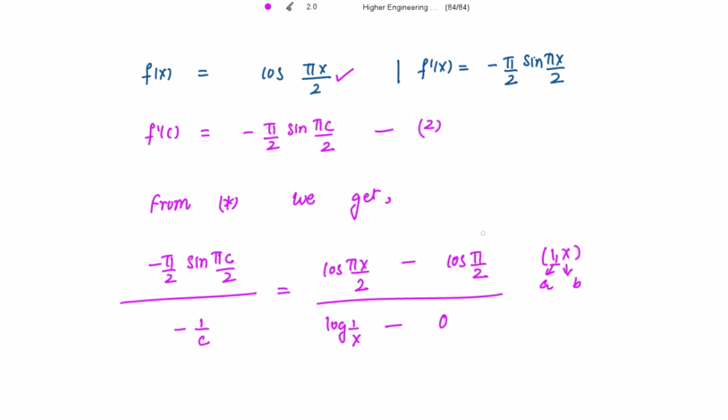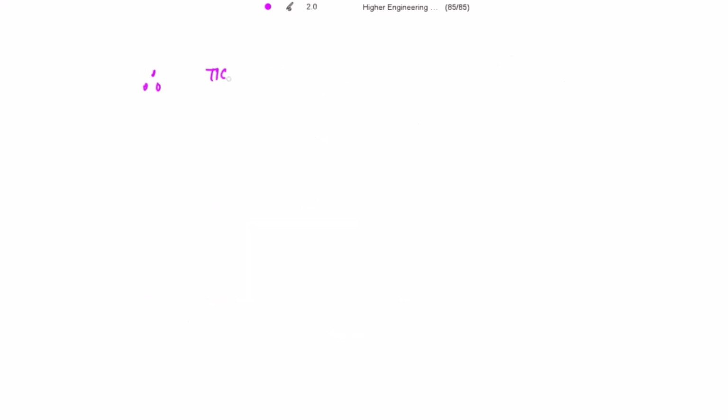And cos(π/2) is also 0 for the interval (1, x). So the negative signs also cancel out, and in the next step we get (π/2) sin(πc/2) equals cos(πx/2) divided by log(1/x).